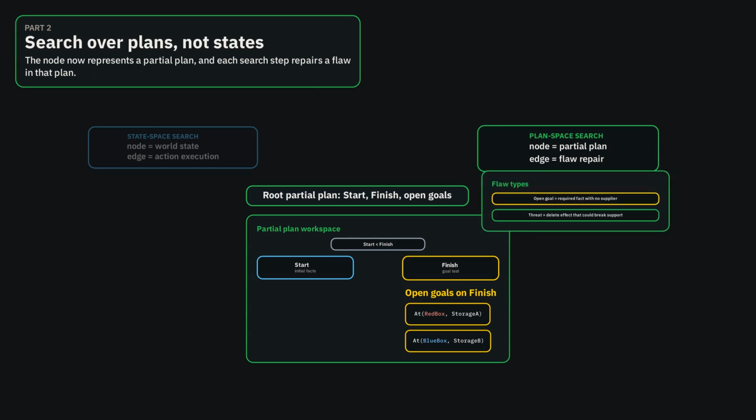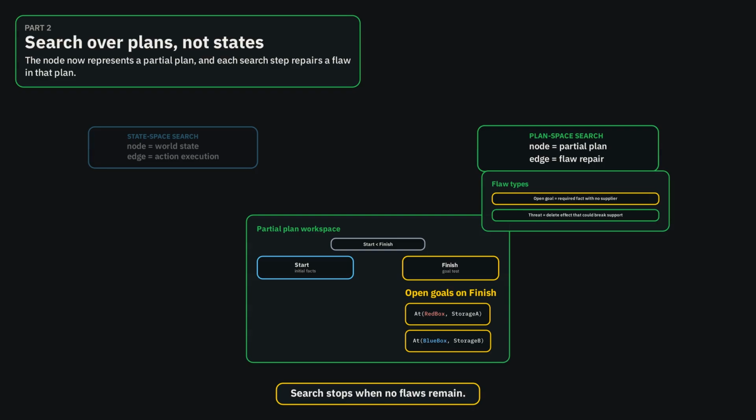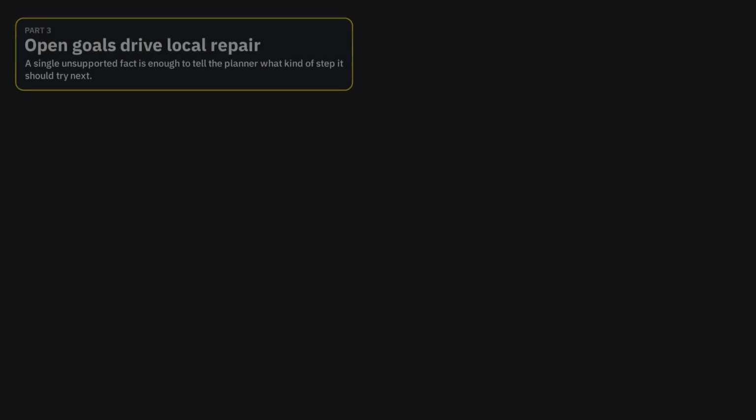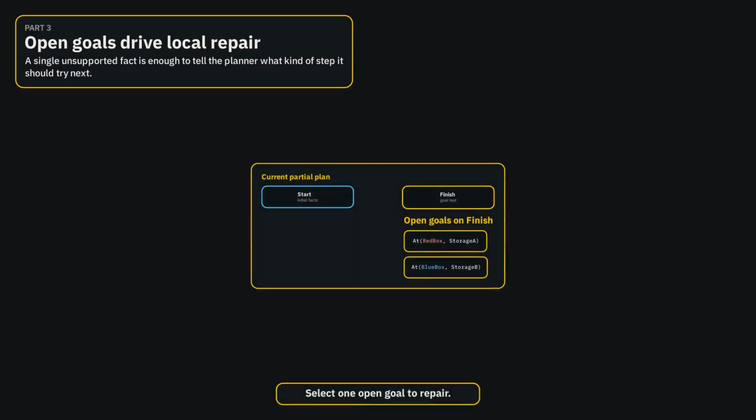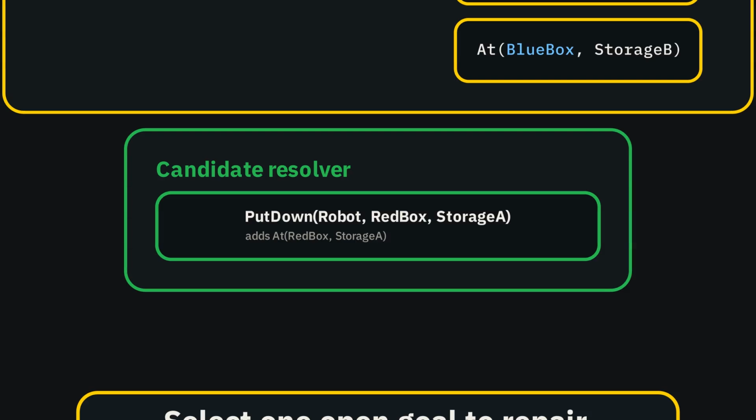A second class of flaw is a threat, namely an action that can interfere with a causal link. Search terminates when the partial plan has no flaws. At that point, the plan has consistent support structure and consistent ordering constraints. Consider one open goal. The plan still requires the red box to be in storage A. The refinement question is which action can establish that condition.